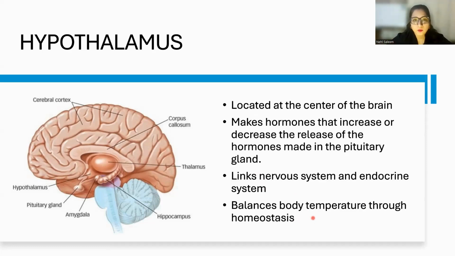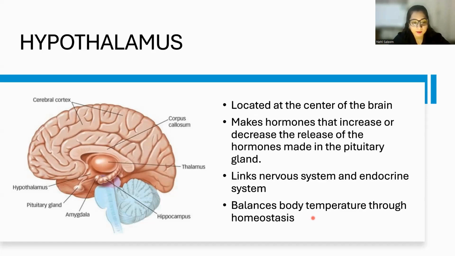Again, those of you who have studied biology in the past or are a bio student by background, you know very well what homeostasis is. It's the regulation of the body temperature. Body temperature needs to be balanced. It should neither be too high, nor too low, right? Body has an optimum temperature.